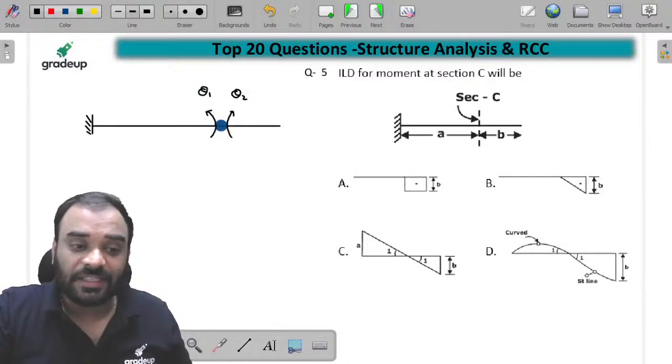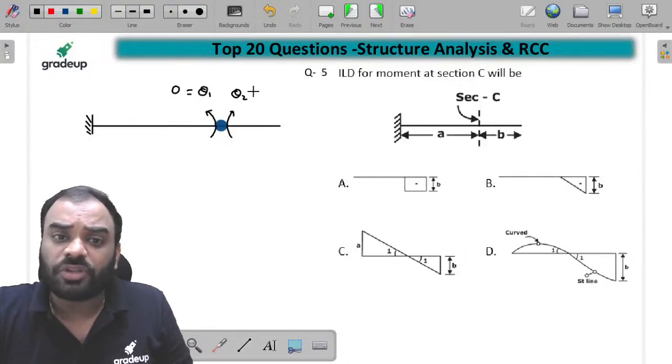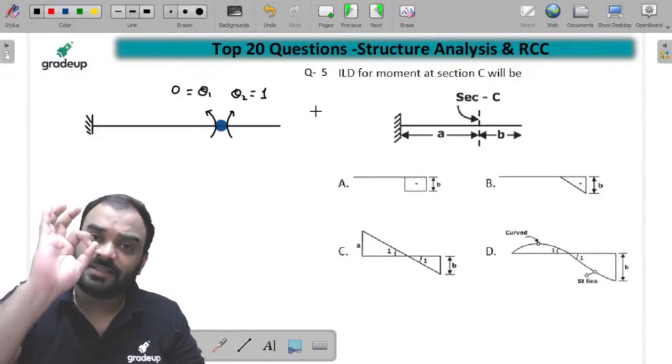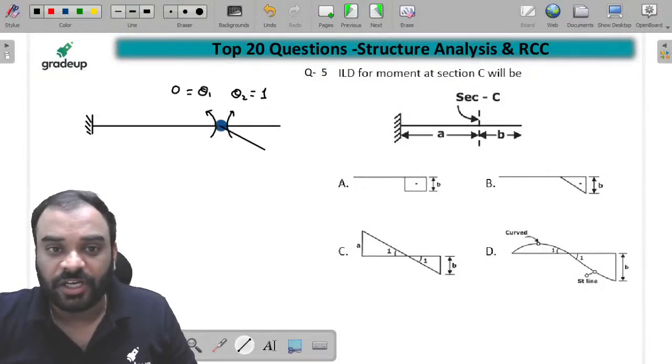So we can say that guys, our theta 1 is equal to how much? It should be equal to 0. But what about theta 2? It should be equal to 1. Whatever unit rotation is to be there, it is taken by your theta 2 only. So if you deflect this particular structure, it is to be like this.